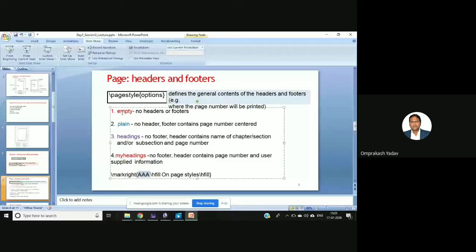Just remember there are 4 styles. One is empty, then plain, then headings, and myheadings. So these are the different page styles which you can set. What will the page style give you? The page style will give you the information regarding your headers and footers: how you want to set the headers, how you want to set the footers, where the page number should be, where the name of the section and all should be, at the heading or at the footer side. So let's go to the practice.